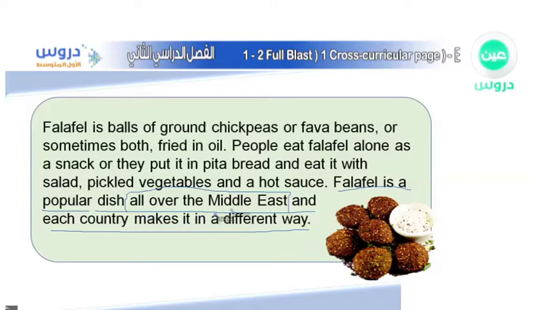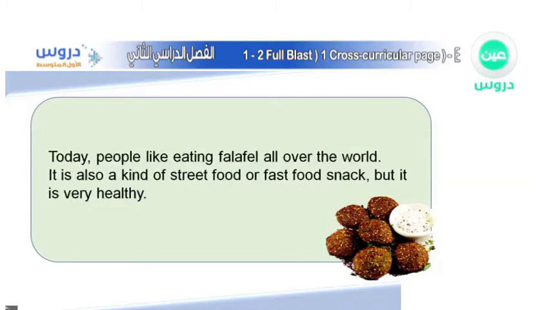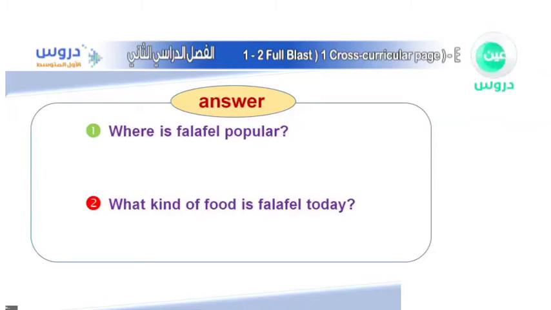So this is the answer. Let's write it down together. So where is falafel popular? We're going to say all over the Middle East. Okay, so this is the first one. It's famous all over the Middle East.